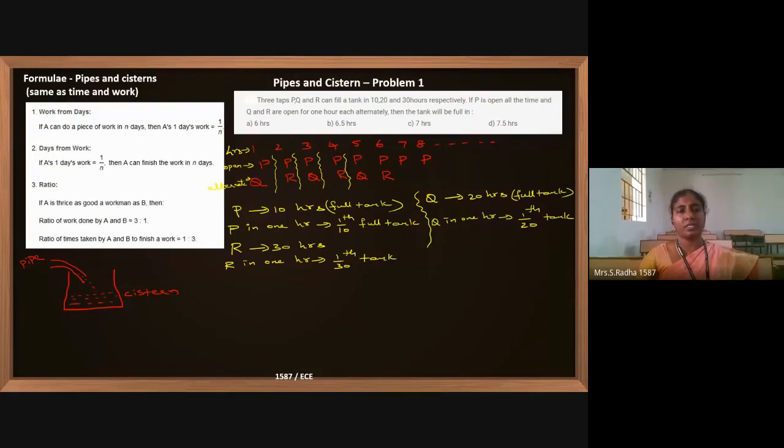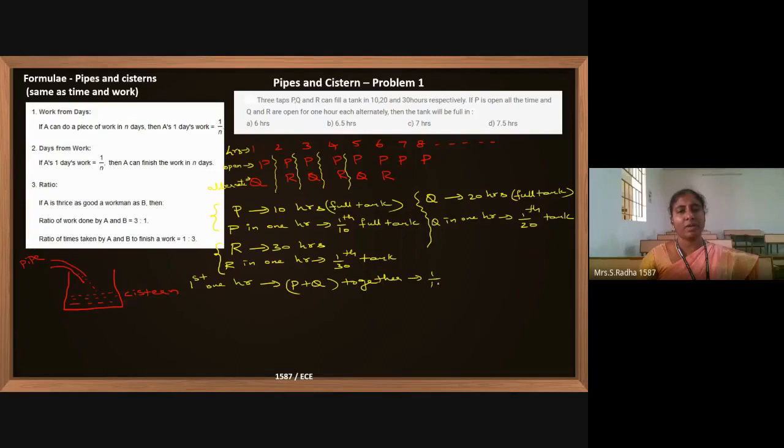We have checked how P works, how Q works, and how R works. This is the working procedure. In the first 1 hour, P and Q are open and trying to fill the tank. So P plus Q together, how much of the tank can they fill?